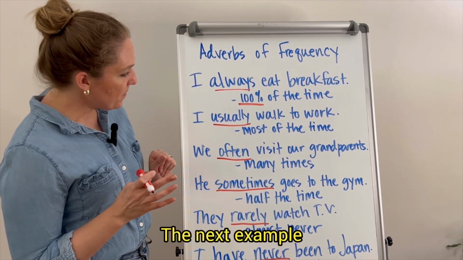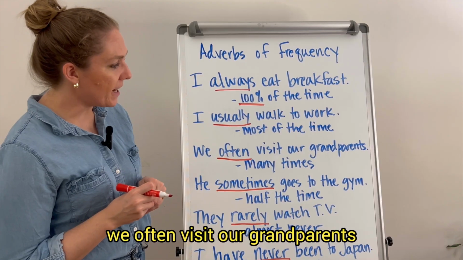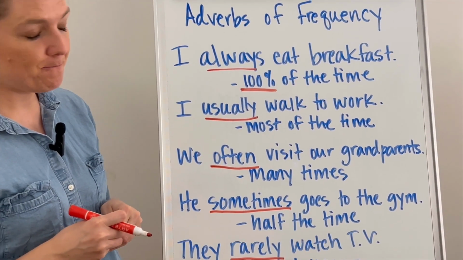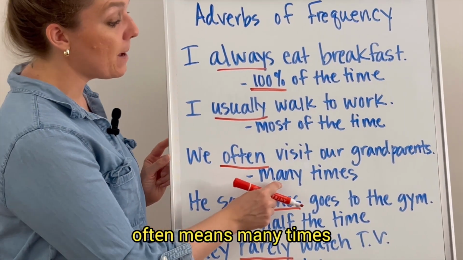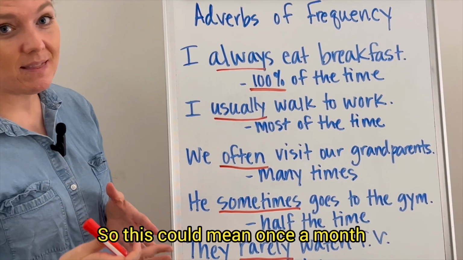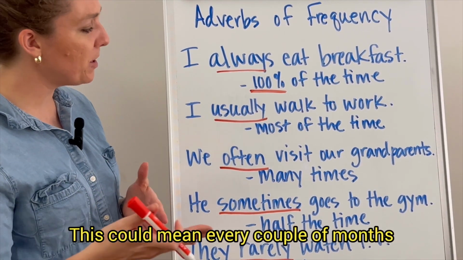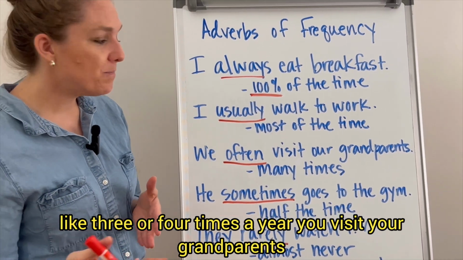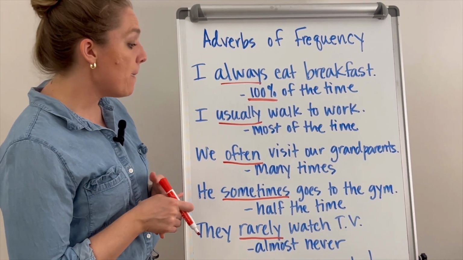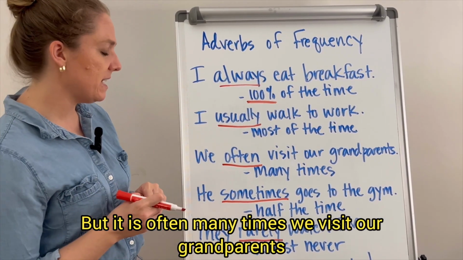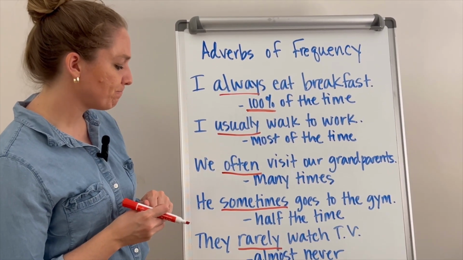The next example, we often visit our grandparents. Often means many times. So this could mean once a month. This could mean every couple of months, like 3 or 4 times a year you visit your grandparents, but it is often, many times we visit our grandparents.